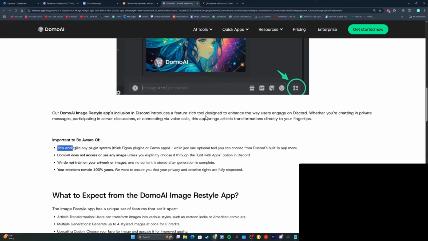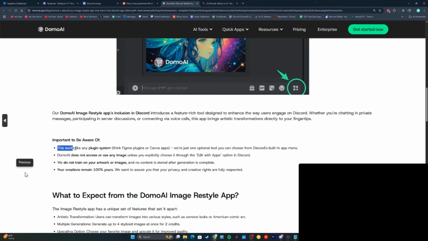Domo AI is an image restyle bot or an application used in Discord to enhance your animated images and other images as well. So as you can see, they already said in their article that this works like any plugin system, where it's just one optional tool you can choose from Discord's built-in app menu. Domo AI does not access or use any image unless you explicitly choose it through the Edit with Apps option in Discord. We do not train on your artwork or images, and no content is stored after generation is complete. Your creations remain 100% yours.